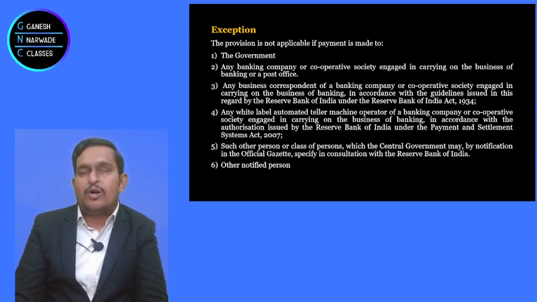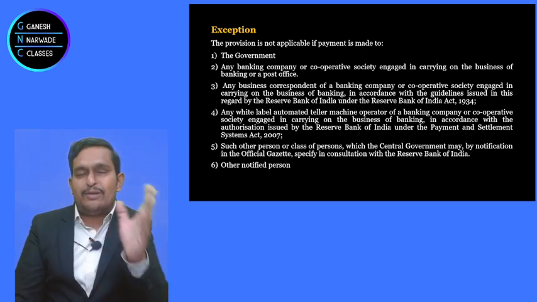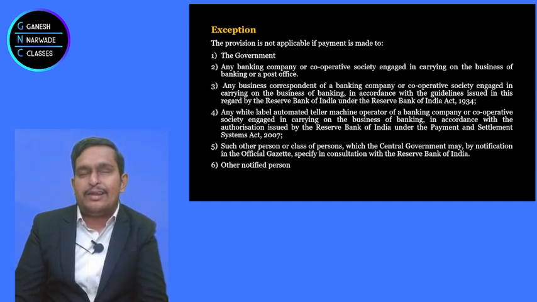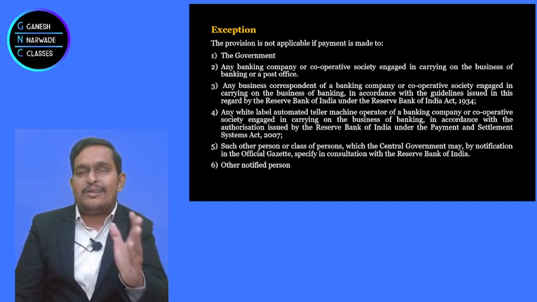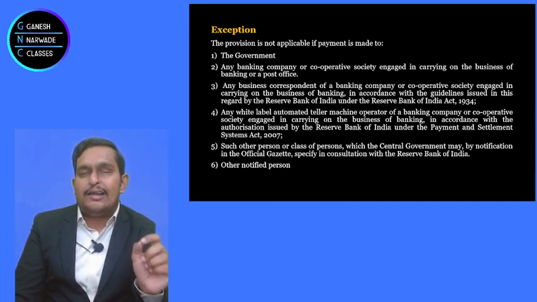White labeled automatic teller machine, I said, okay. But they may also have cash replenishment agents. Cash has to be dispersed from one place to another, so cash replenishment agents. Or they may have franchisee agents. These people also withdraw cash, right? Or there may be some commission agents or traders who are registered with the Agriculture Produce Market Committee.